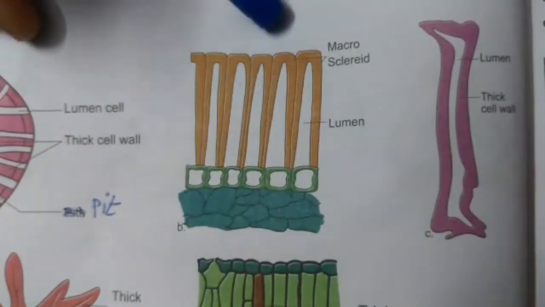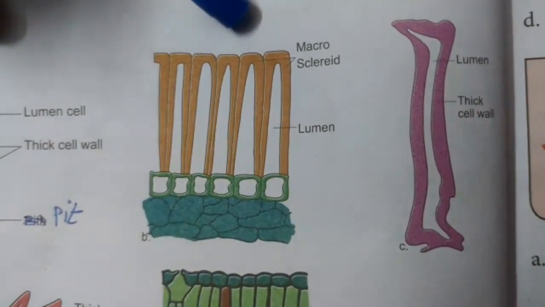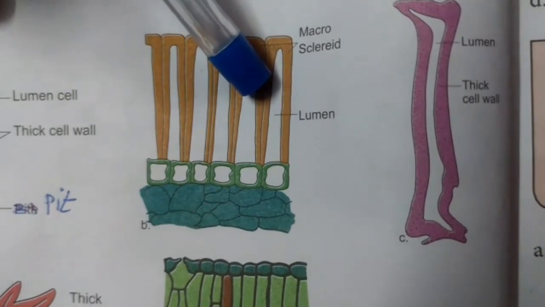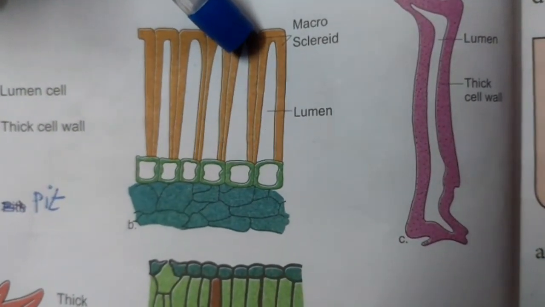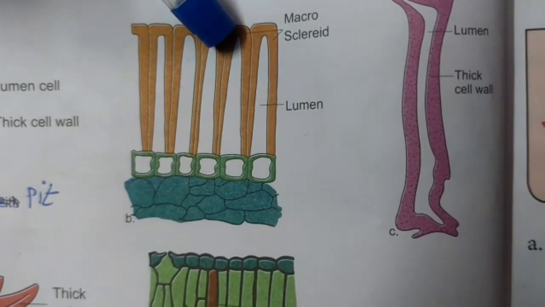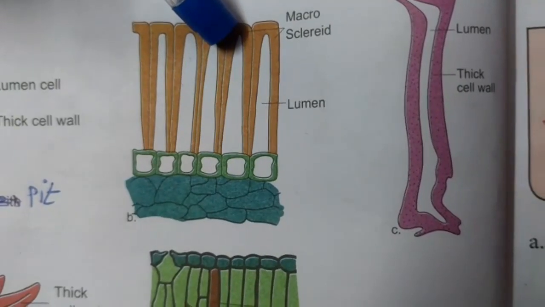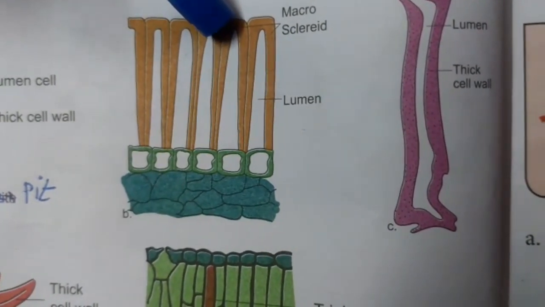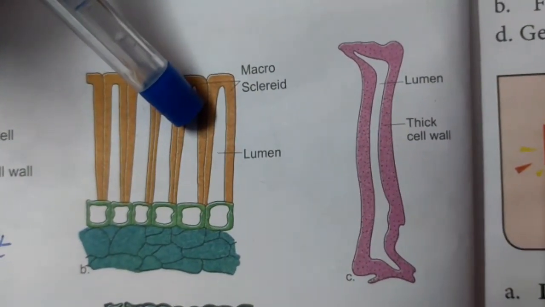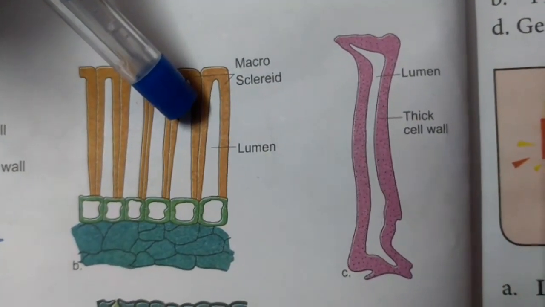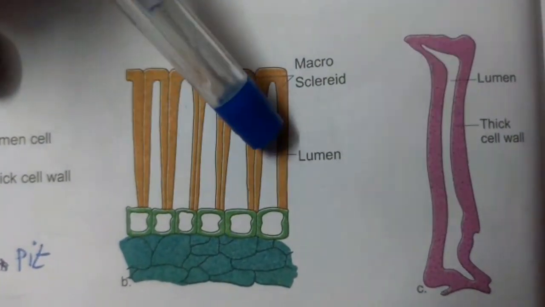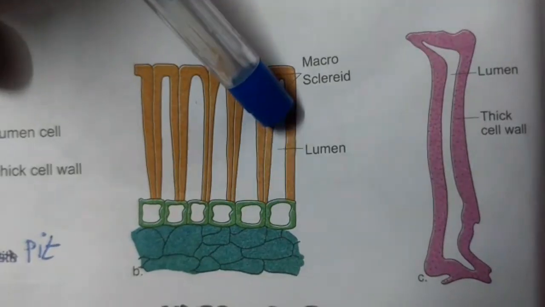These macrosclerids are also called rod cells because they have a rod-like structure. Elongated sclerids are called macrosclerids. These sclerids are found in the outer seed coat of leguminous plants, that is, the pulse varieties. Example, Crotalaria and Pisum sativum. Pisum sativum means the pea plant. Crotalaria is called Kilukilupai in Tamil. So these plants possess macrosclerids. The macrosclerids have a thick outer cell wall and a central lumen which is narrow in nature.